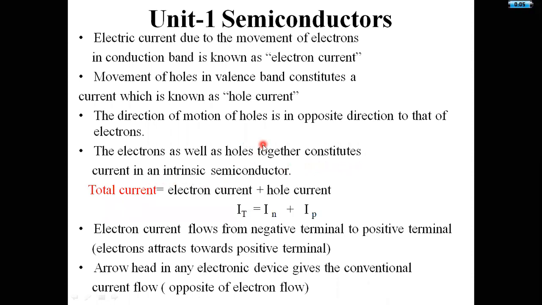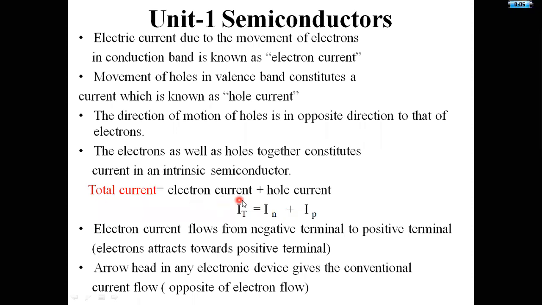The direction of motion of holes is in opposite direction to that of electrons. The electrons as well as holes together constitute current in an intrinsic semiconductor. Here the electron as well as hole current constitutes the total current. I am assuming that as total current in intrinsic semiconductor. Total current is given by electron current plus hole current: IT is equal to IN plus IP.